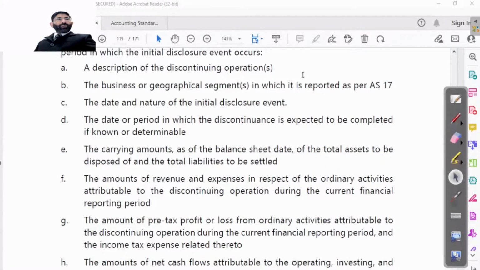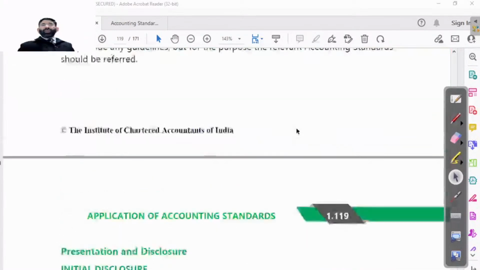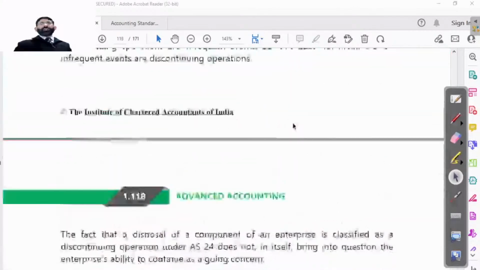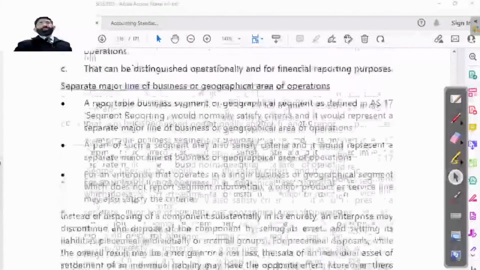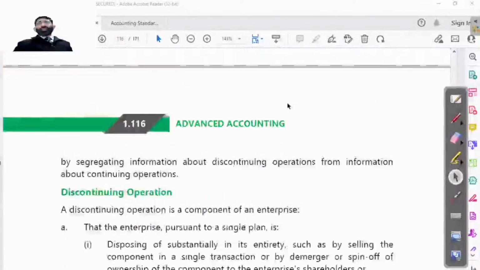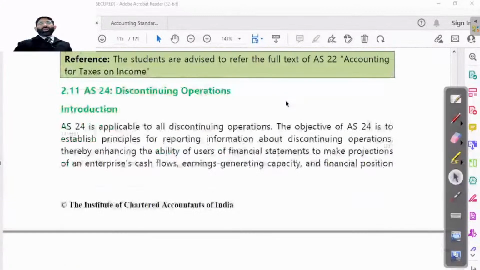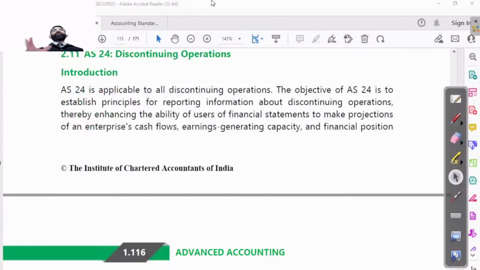So let's come to the point. Very good. Here I would like to tell you one thing. This AS is not applicable on general businesses. This is applicable where AS17 is applicable, because this is correlated with AS17 segment reporting.